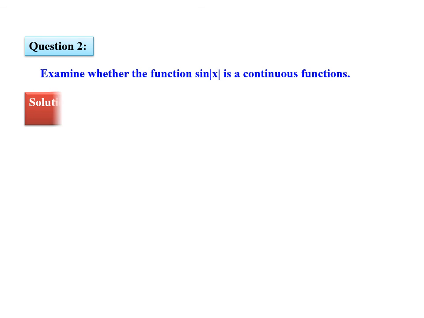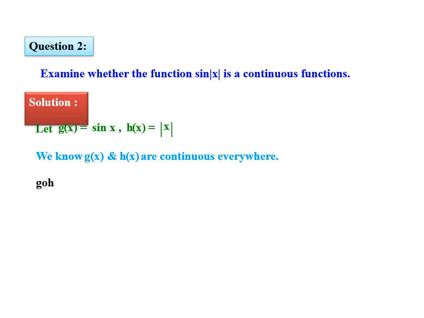Next example. Examine whether the function sine of mod x is a continuous function. Let g of x is equal to sine x and h of x is equal to mod x. We know that g of x and h of x are continuous everywhere. So g composition h of x is equal to g of h of x, which equals g of mod x. On simplifying, we get sine of mod x, which is also a continuous